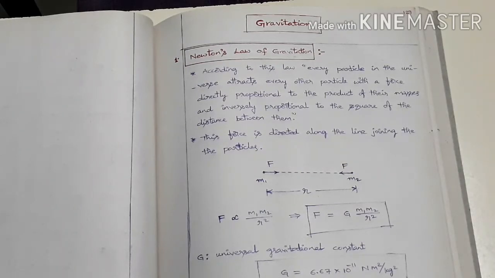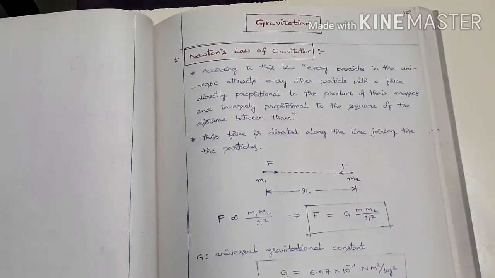But for non-mathematical students these 2 chapters seem a little tough, so better avoid them. But for others, since there is a similarity, better not to leave these 2 chapters, gravitation as well as electrostatics. Okay, so let us move ahead.